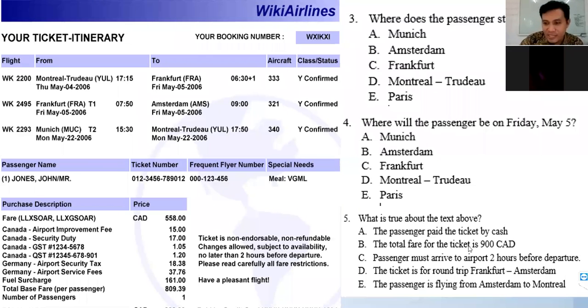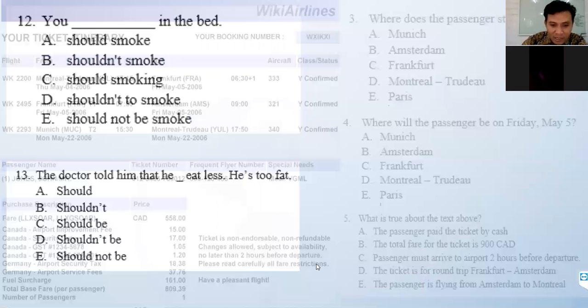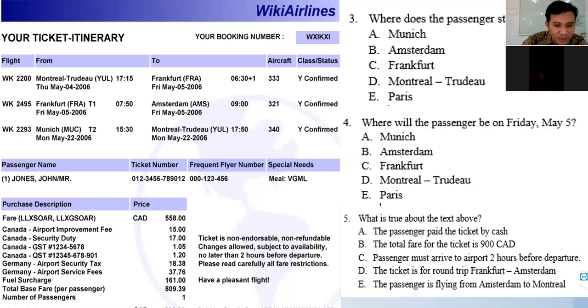Now, A. The passenger paid the ticket by cash. Yes or no? No. What does it mean? Penumpangnya itu membayar tiketnya menggunakan uang cash. Yes or no? No. Why not? Because he paid the ticket by credit card. That's right. How do you know he paid by credit card? Mana kalian tahunya? Here on the bottom, you can see this.